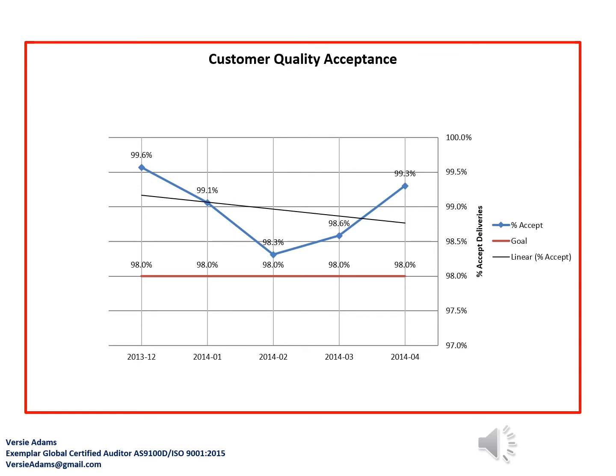Okay, so now we're at our third quality objective, which is customer quality acceptance. Again, we're showing our performance against the target goal over a 5-month period of time. In this case, our goal of customer quality acceptance is 98%, and we measure that monthly. We're showing here 99.6, 99.1, 98.3, 98.6, and then 99.3. So again, looking at this chart, if this was your chart, you are meeting your customer quality acceptance quality objective of 98%.